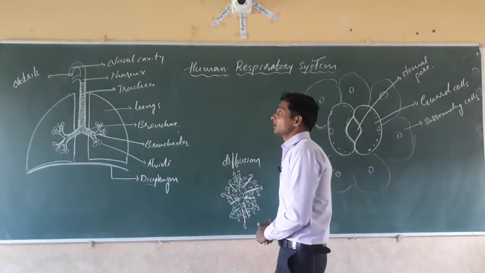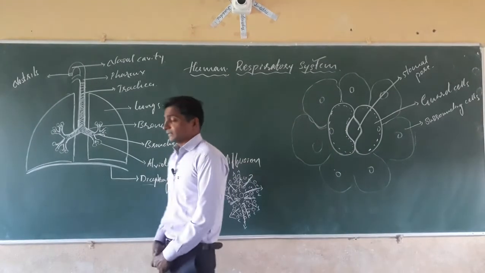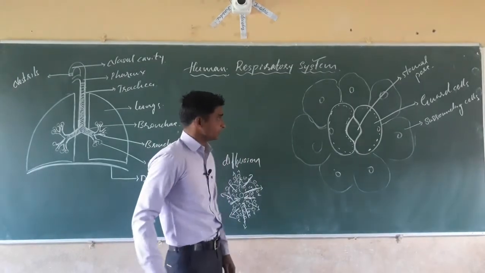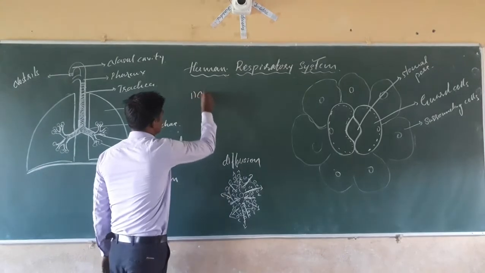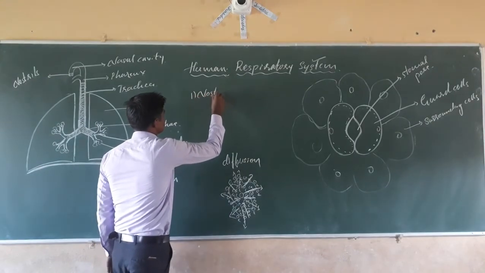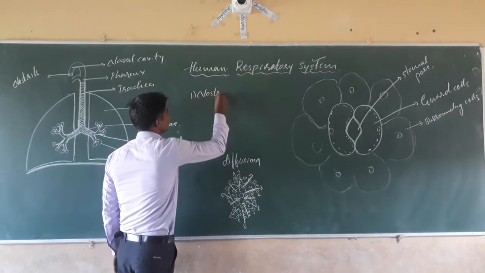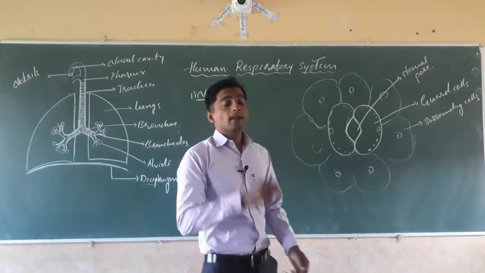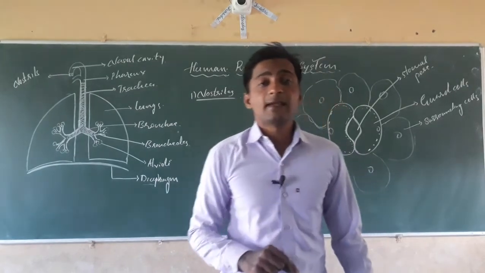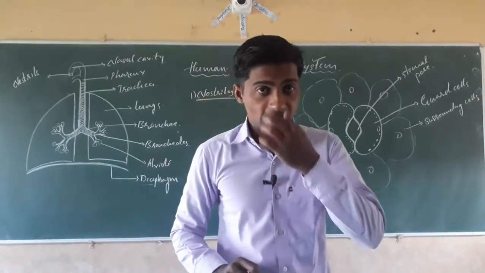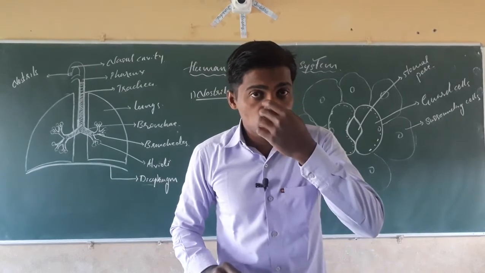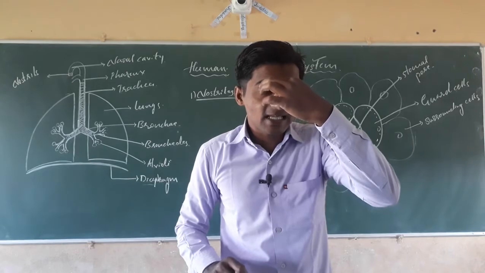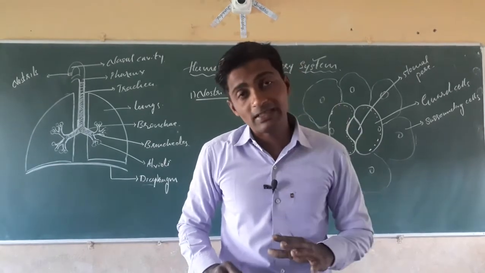See, first come to the nostrils. See here what happens, dear students. In case of nostrils, here what happens, dear students. The nostril contains a passage of hairs. In the nose, hairs are present, and also mucus is secreting in the nose or the nasal cavity.